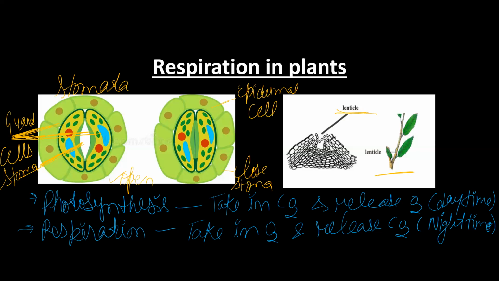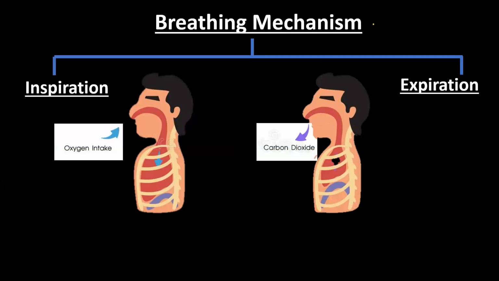Okay, now let us discuss the mechanism. When you breathe in, the whole lung becomes larger in size. How does it become larger? We have one muscular layer known as the diaphragm. The diaphragm moves down during intake of oxygen, and that process is known as inspiration.